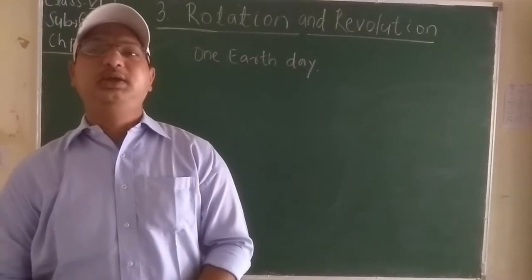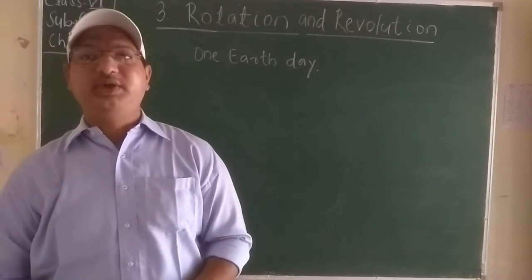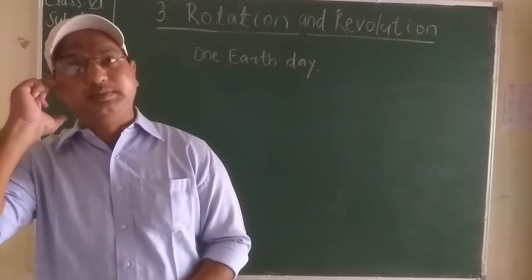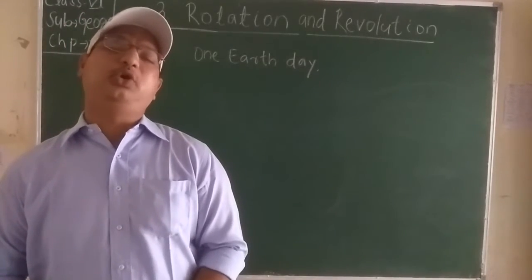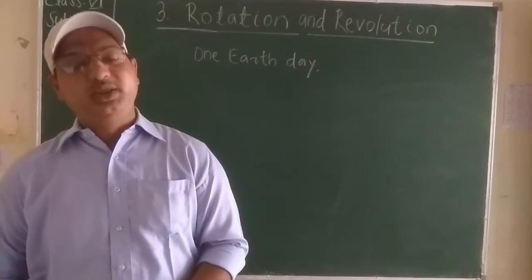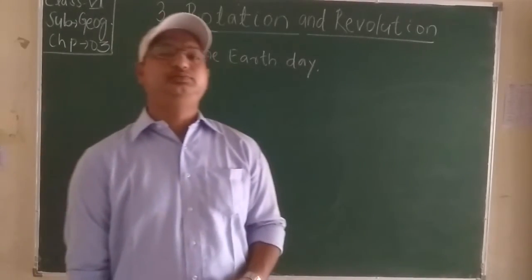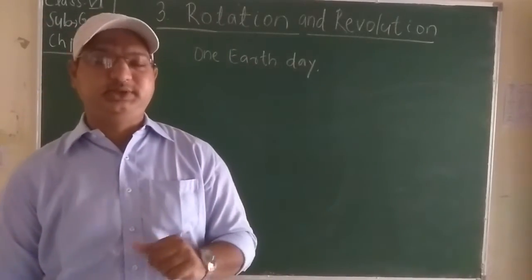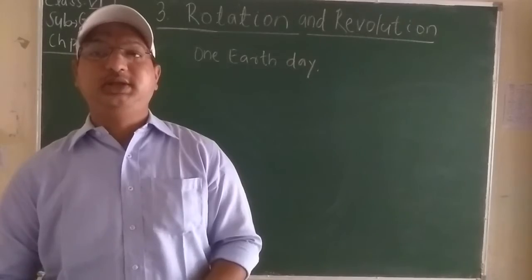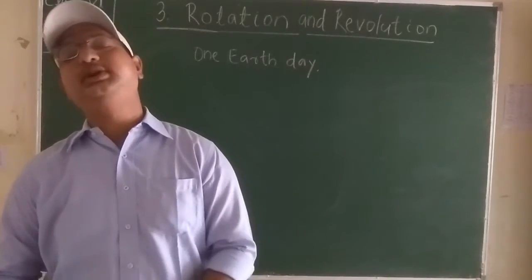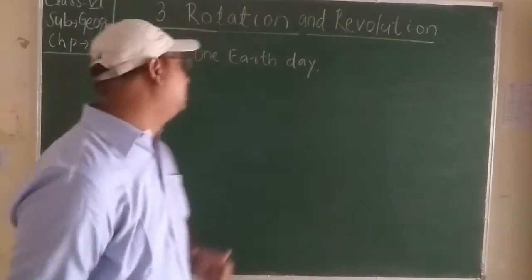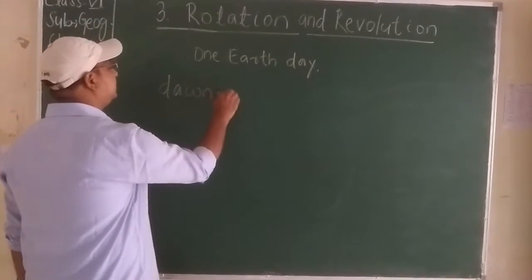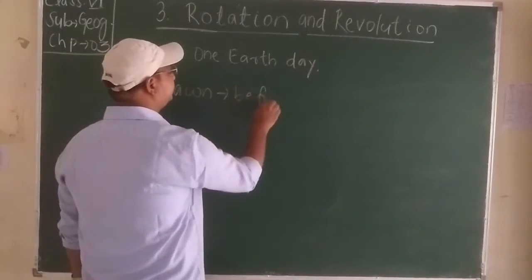Similarly, in the evening, when the setting sun in the west is not visible, there is still some light before darkness comes. This is known as dusk or twilight. When the sun is going to set, before the time of the sunset, there is a little bit of light, the light before darkness comes. This is known as the dusk or twilight. So the first one is dawn, before the sunrise.